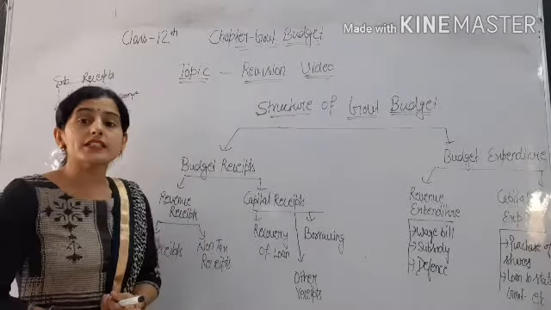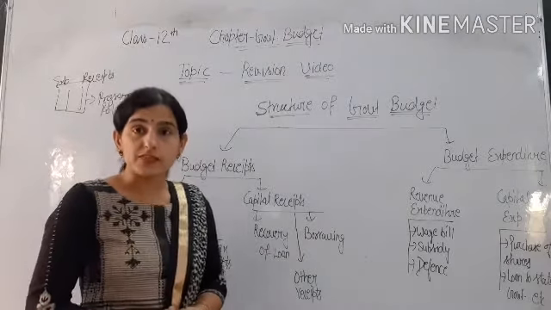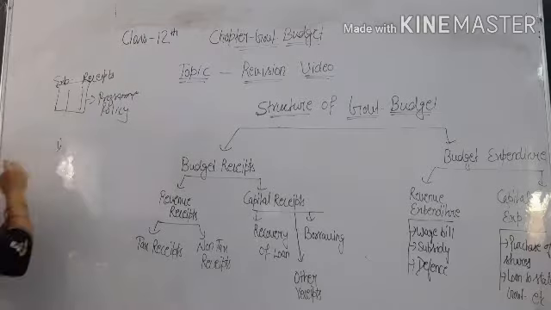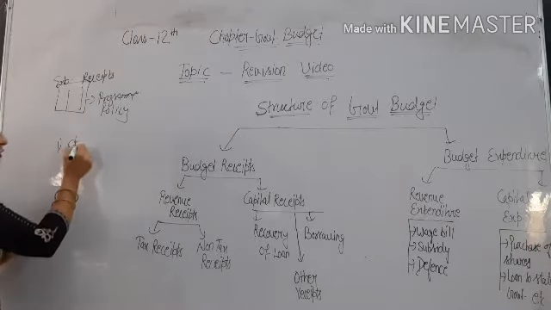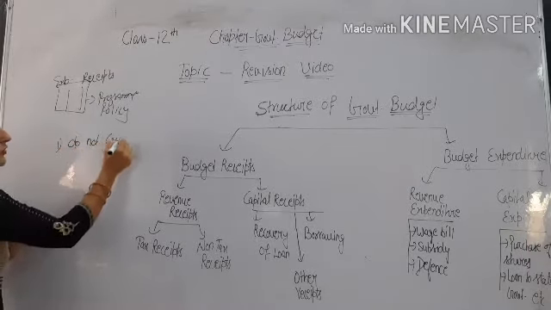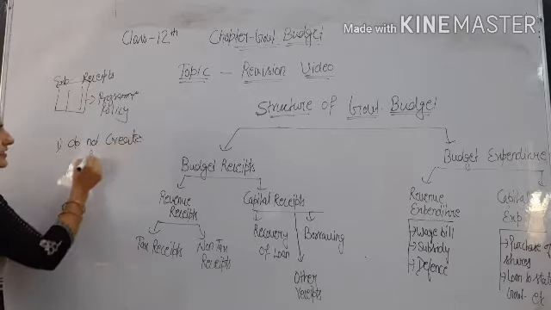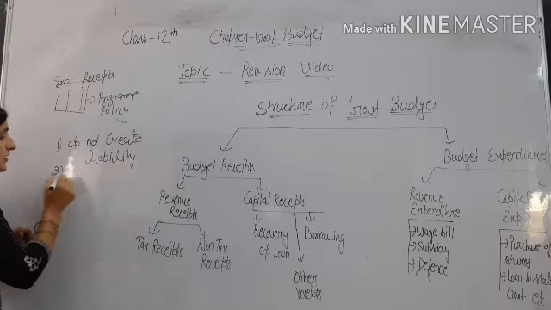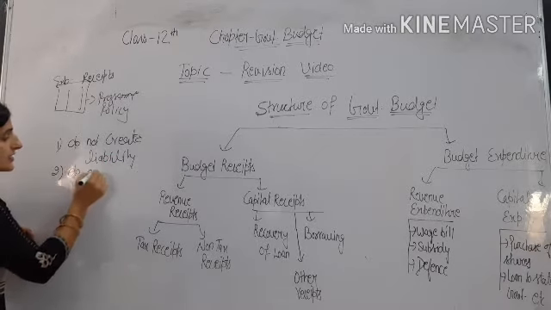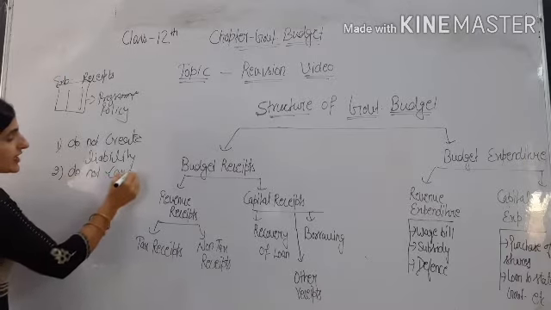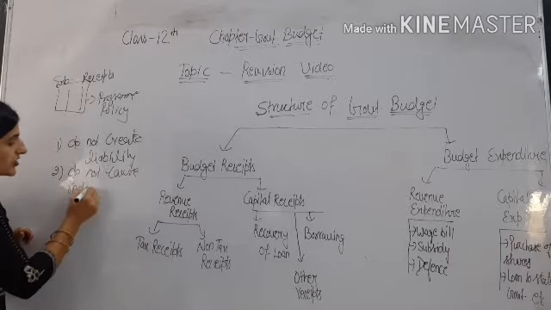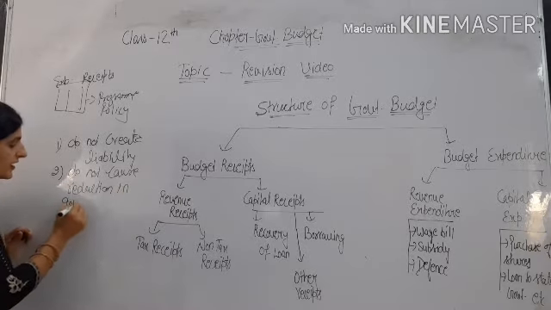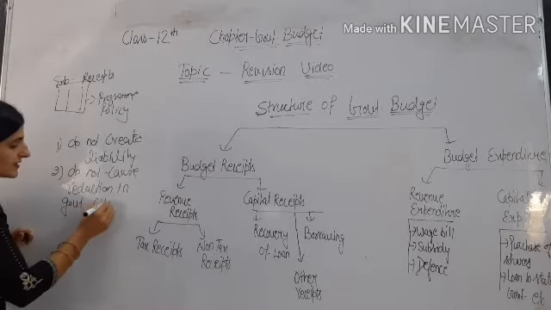So revenue receipts are those money receipts which mainly have two characteristics. The first, that revenue receipts do not create liabilities. And the second, they do not cause reduction in government assets.